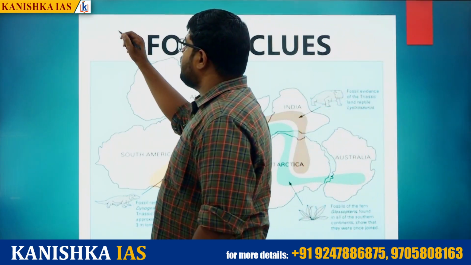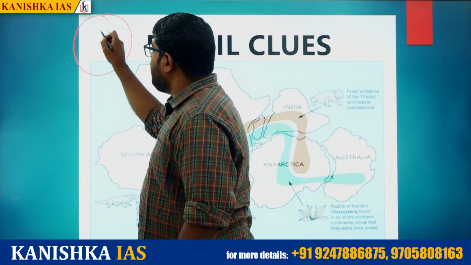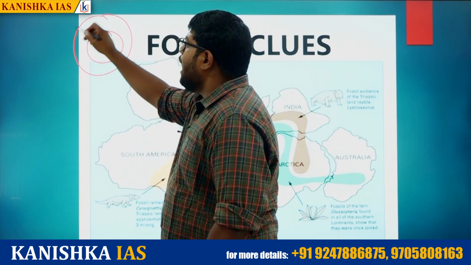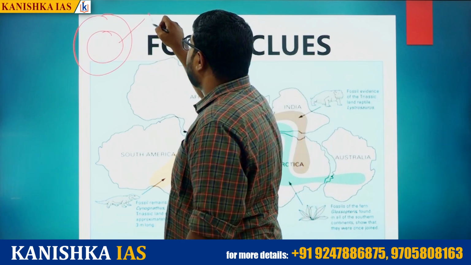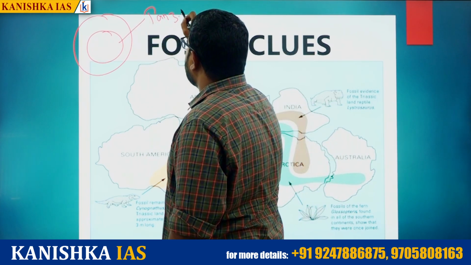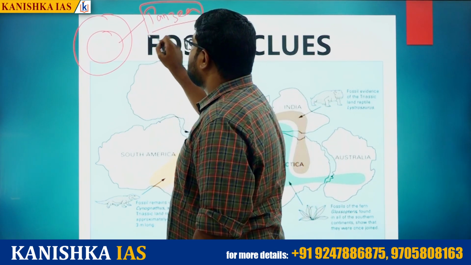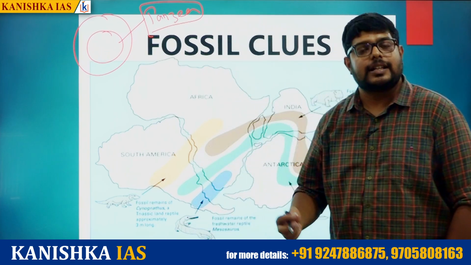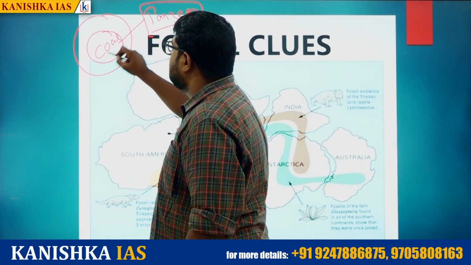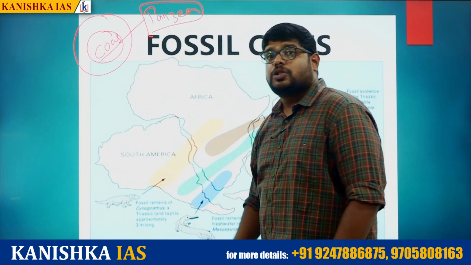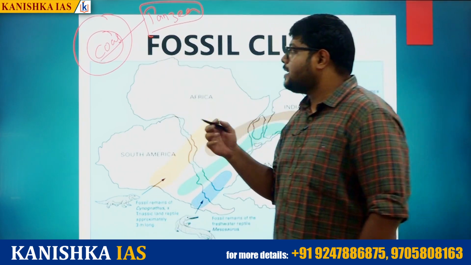That means initially, if I take this as Earth, this is land and land is surrounded by the water, right? So wherever we are having land, this was called Pangaea. In the Carboniferous period, Earth was like Pangaea. Inside the Pangaea, we are having coal. So once what happened, this Pangaea started dividing.